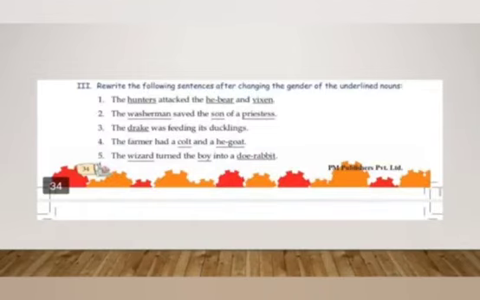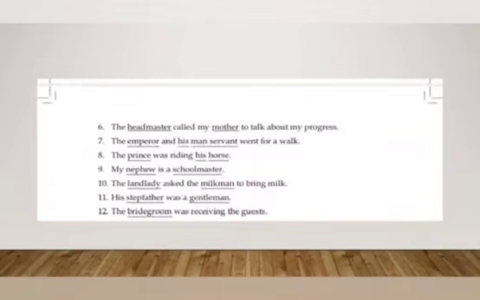The wizard turned the boy into a doe rabbit. It will be: The witch turned the girl into a buck rabbit. Sixth one. The headmaster called my mother to talk about my progress. After changing the underlined words, it will be: The headmistress called my father to talk about my progress. The emperor and his manservant went for a walk. It will be: The empress and her maidservant went for a walk.